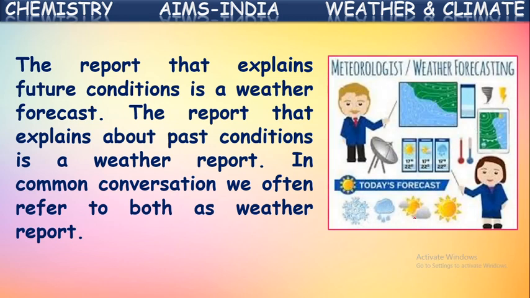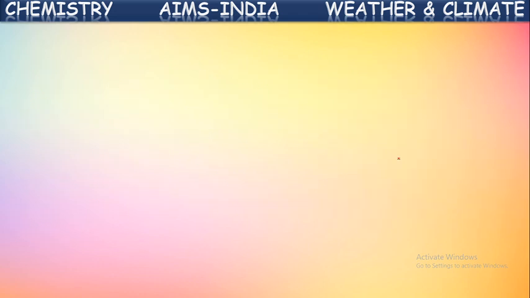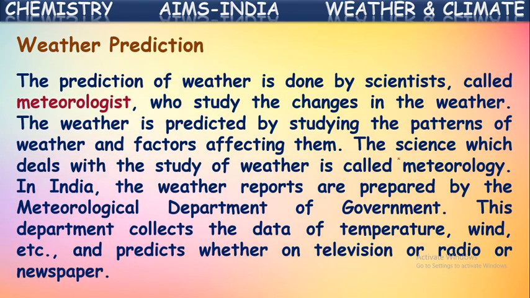So in this way they give weather reports and weather forecasts. Weather report represents the already completed weather conditions. Weather forecast gives information about the upcoming conditions. So in this way, this weather forecast gives predictions about the weather. That we say weather forecast.